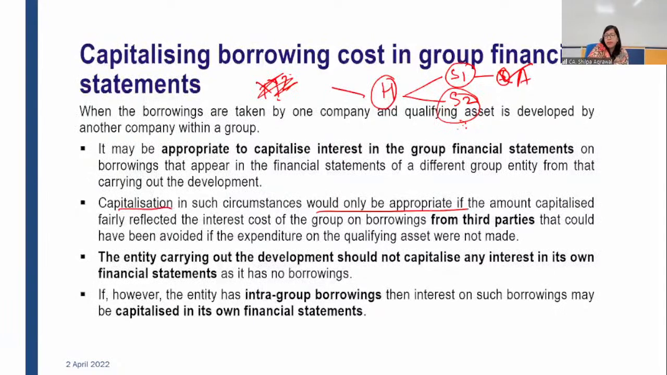Capitalization would be appropriate when borrowing is from third parties, that could have been avoided. Okay? The entity carrying out the development should not capitalize any interest in its own financial statement as it has no borrowings. I have told you this also. You do not have borrowing but you have a qualifying asset. Still you won't go for capitalization because there is a qualifying asset but there is no borrowing.